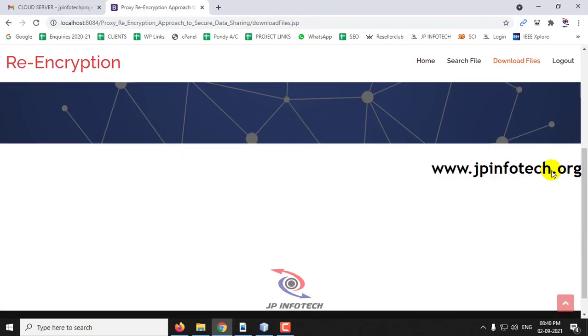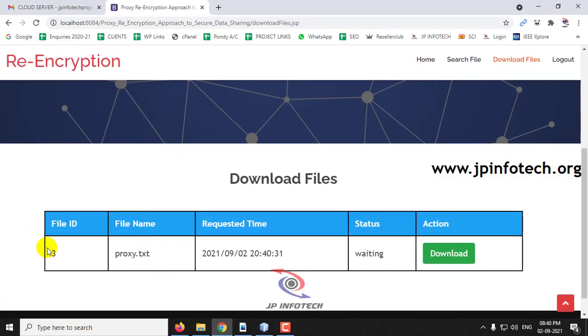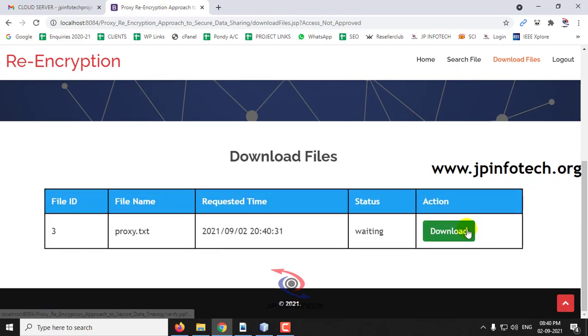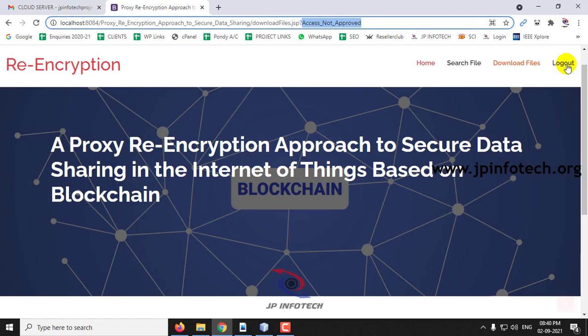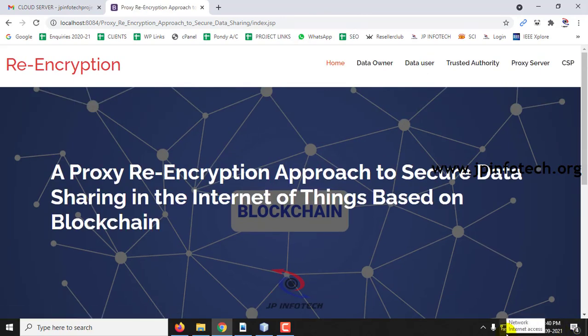And here in download files, you can see the file ID, file name, requested date and time, and what is the status. Still the data owner has not approved this file to download. So once the data owner approves, only then can you download the file. So even if you click download, you can see the access has not been approved. So now let me log out from this part.